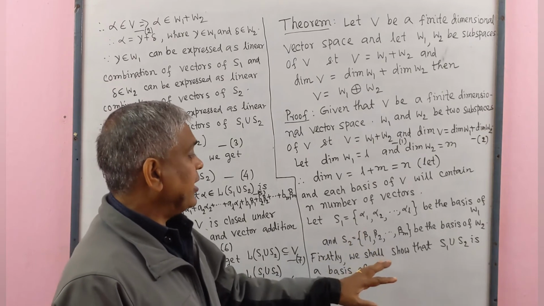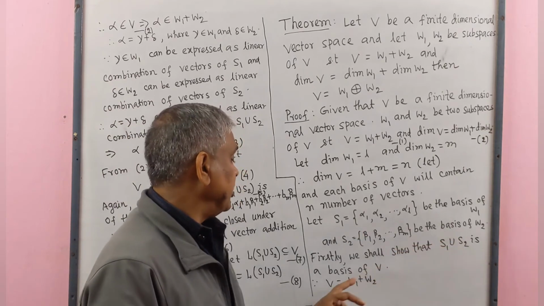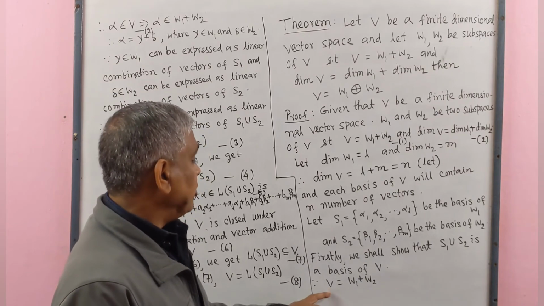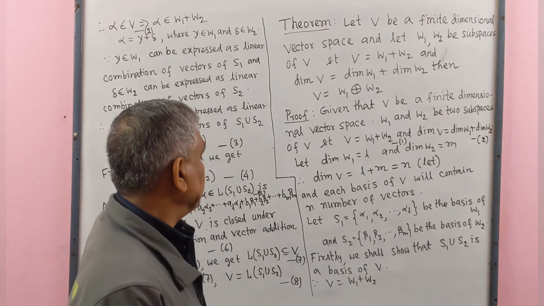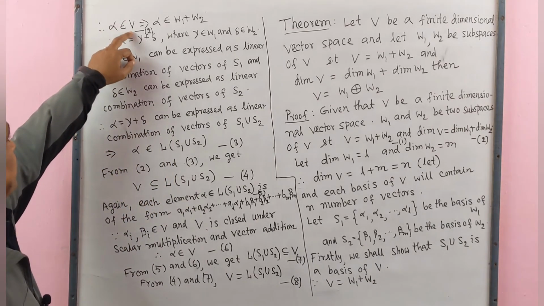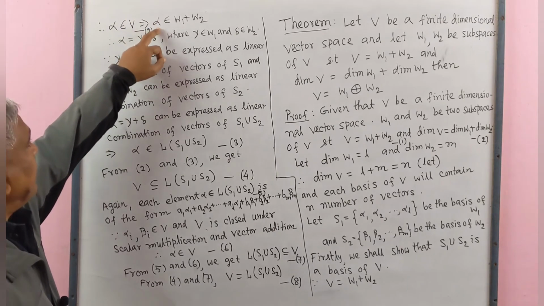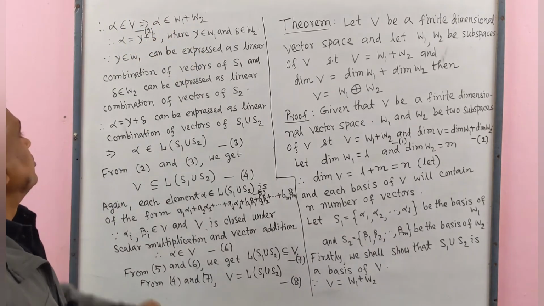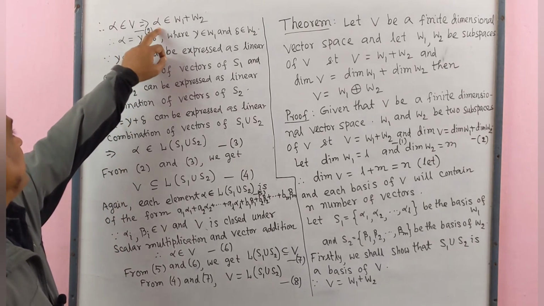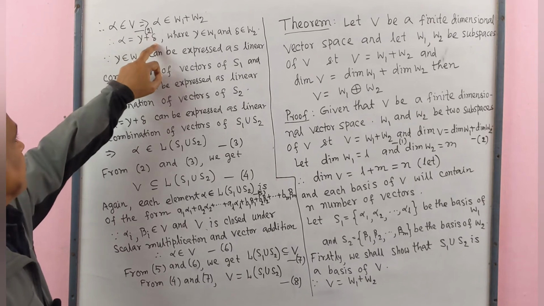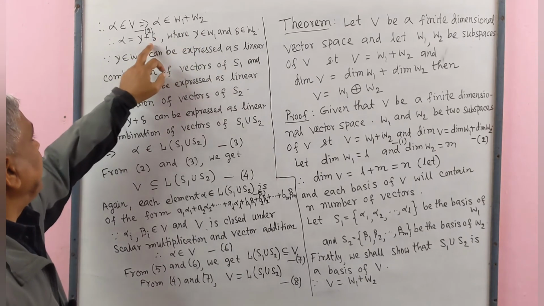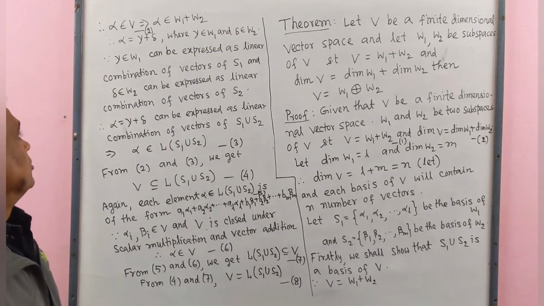Firstly, we shall show that S1 union S2 is a basis of V. Since V equals W1 plus W2, any element alpha belonging to V implies that alpha belongs to W1 plus W2. Therefore, alpha is represented as a sum of two vectors gamma plus delta, where gamma belongs to W1 and delta belongs to W2.